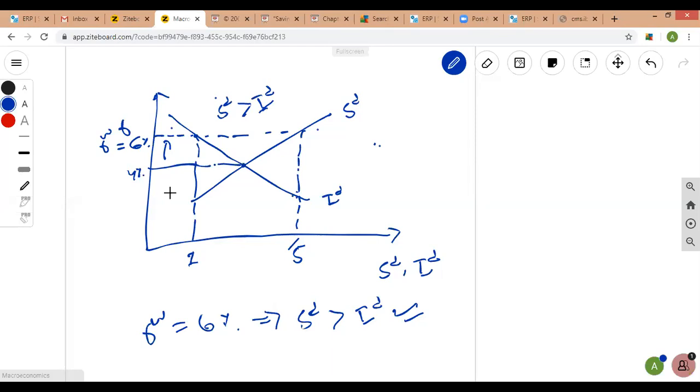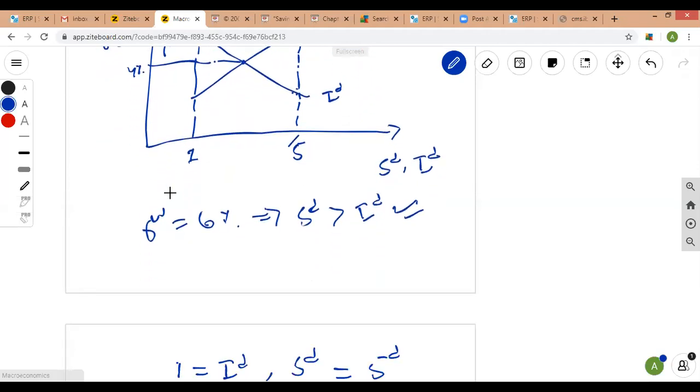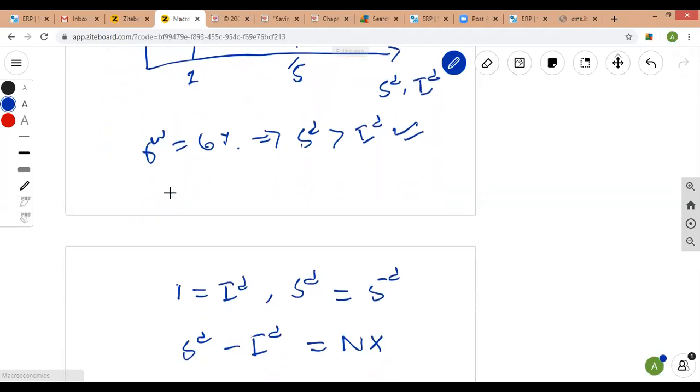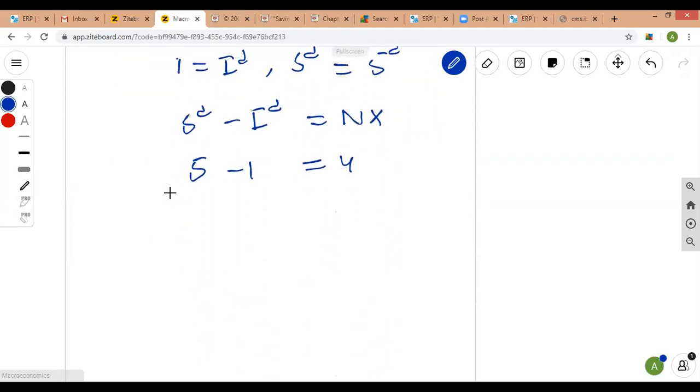Now, this small open economy, observing the 6% world real interest rate, has larger savings than investment, and additional savings can be used to lend out to other nations, right? So we can say that the country is currently running a current account surplus, and that surplus money can be used to lend out to other nations. So ultimately, at a 6% interest rate, the small open economy is in equilibrium, because our equilibrium condition is being satisfied, which we can see from here: 5 minus 1, which is equal to 4, this is equal to 4. It means that our equilibrium condition is met.